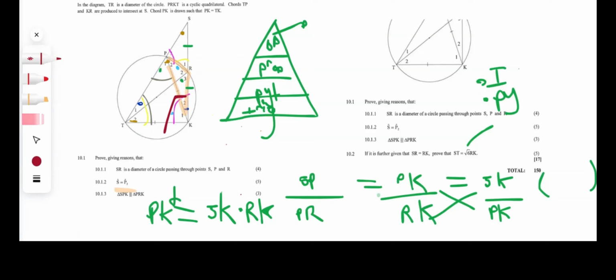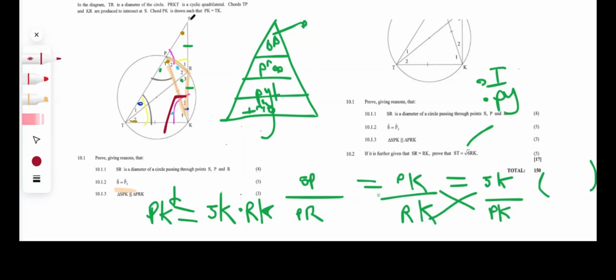If you've watched the previous video, we said that TR is a diameter, therefore it subtends a 90-degree angle because of angles in a semicircle. So P1 plus P2, I annotated that previously. P1 plus P2 was equal to 90 degrees, and then K1 plus K2 was equal to 90 degrees because our diameter subtends a 90-degree angle.